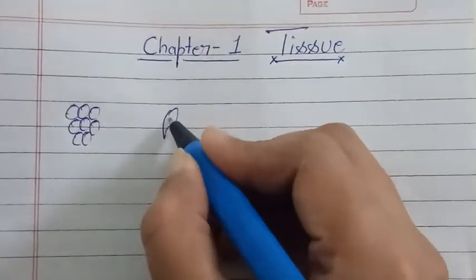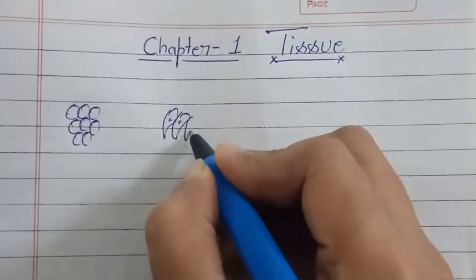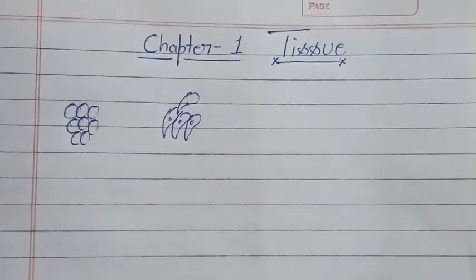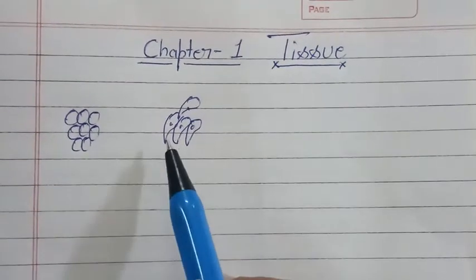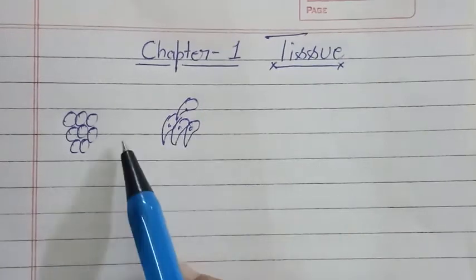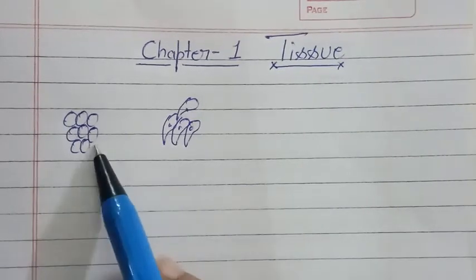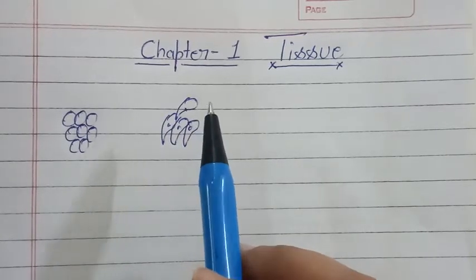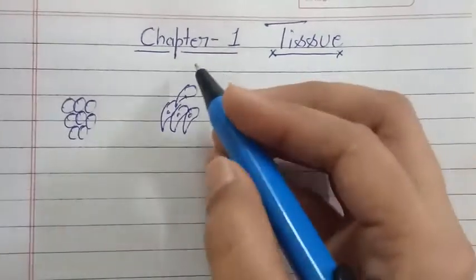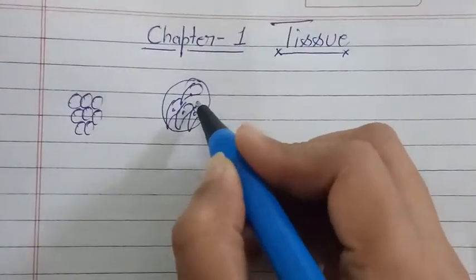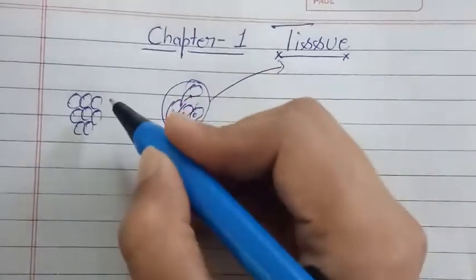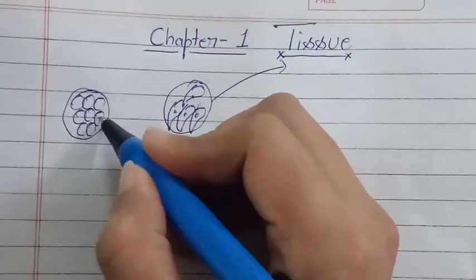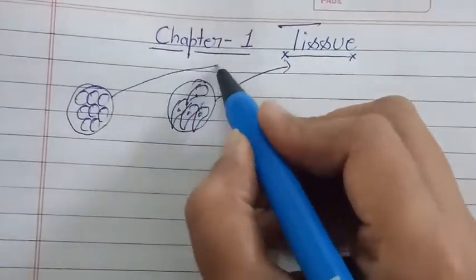They have the same structure and group together to perform a common function. Then this group of cells is called a tissue. So a group of cells having the same shape and same characteristics, performing a specific function, is termed a tissue.